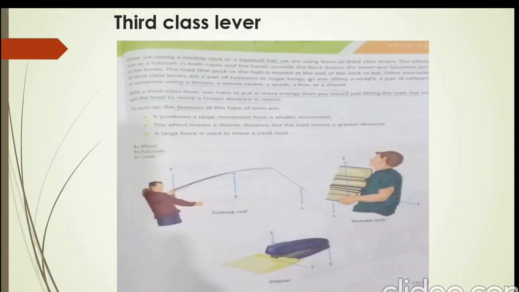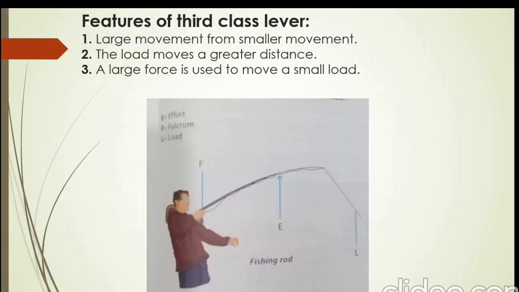Please come to page number 101, third class lever. In third class lever, effort is in between the fulcrum and load. In the diagram, you can see a man is holding a fishing rod, and he is holding it near its bottom end, which is nearer to the fulcrum, and he has to use quite a large force to move the small load, which will be of a fish.